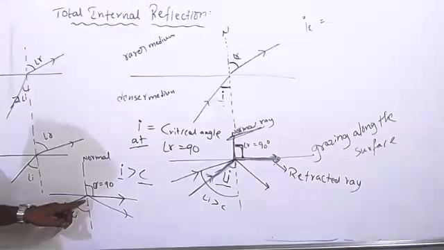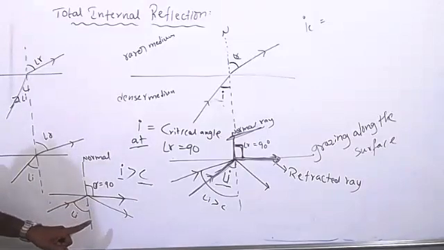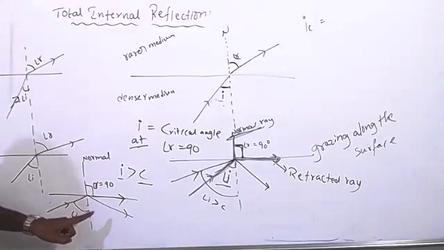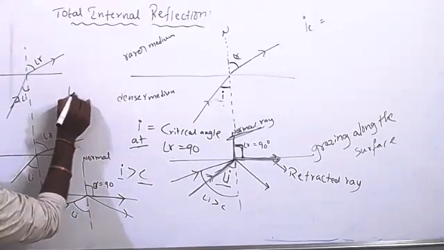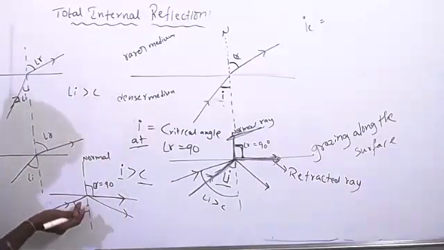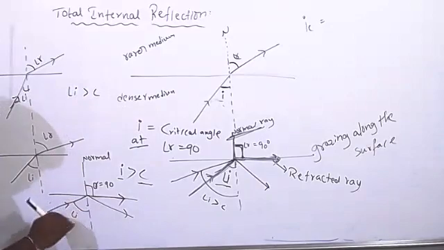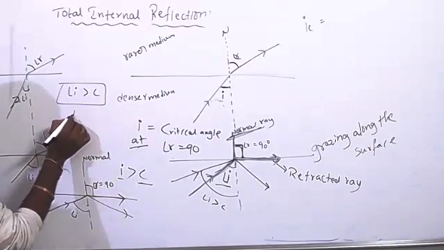Because the light stays in the same plane, in the same medium. So this is called total internal reflection. It means when the incident angle is more than the critical angle, then total internal reflection takes place.